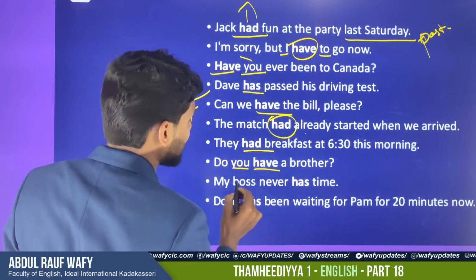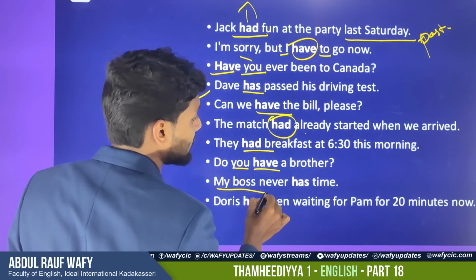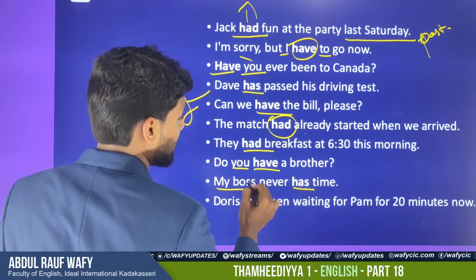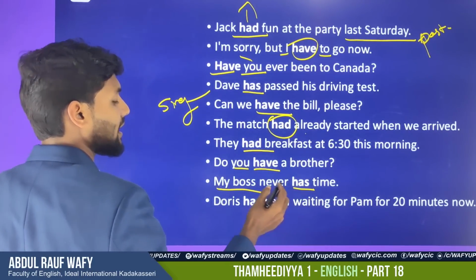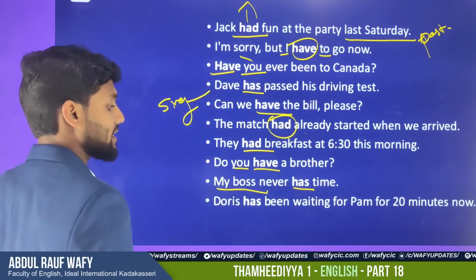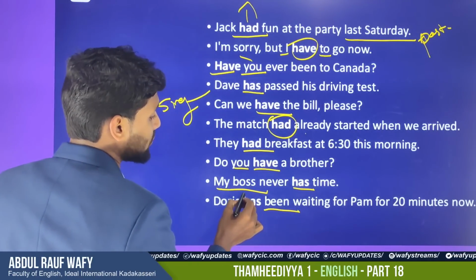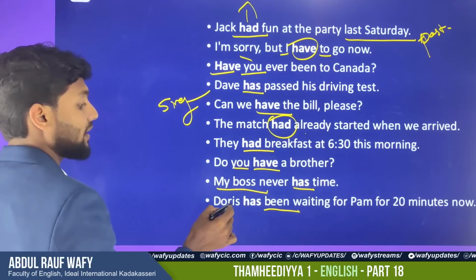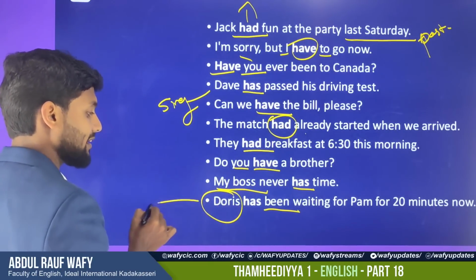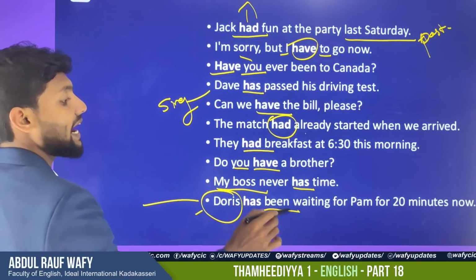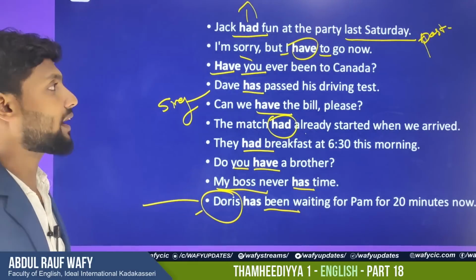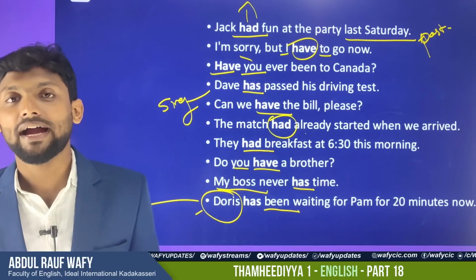My boss never has time. Even though it is my boss, it is one person. If we use it in the past tense, we can say "never had time". Doris has been. Even with "been", in the case of "has been" or "have been", you have to check the subject. If it is singular, it is "has been". If it is plural, it is "have been". Is that fine? Okay, so that's all about have, has and had.